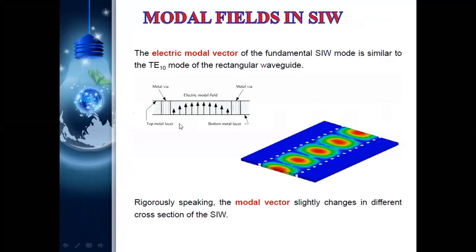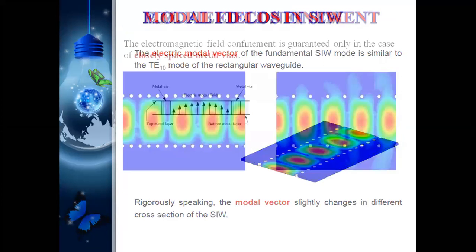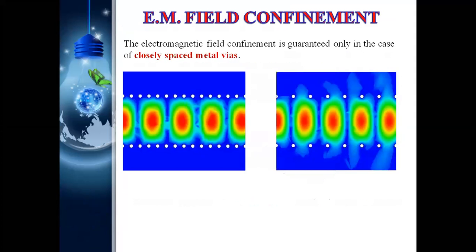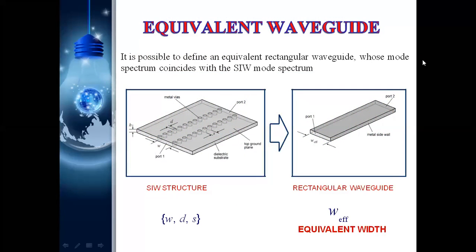And what is the modeling? In here also TE10 is the dominant mode, that is, the center is maximum and the sides are low. So the modeling is also similar to the rectangular waveguide. Now these are the electromagnetic closed parts of the metallic wires, and this will change the field like this. And now this is the equivalent circuit.